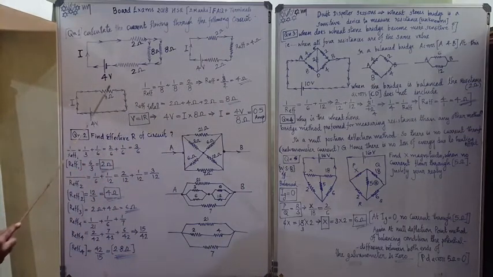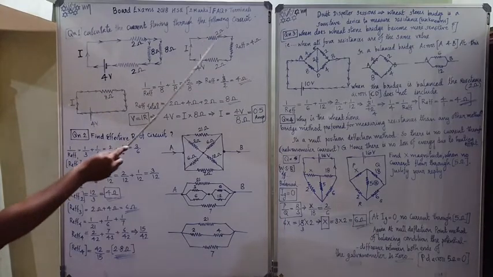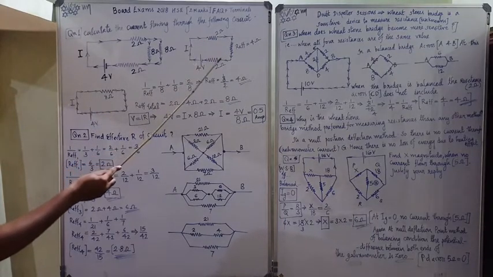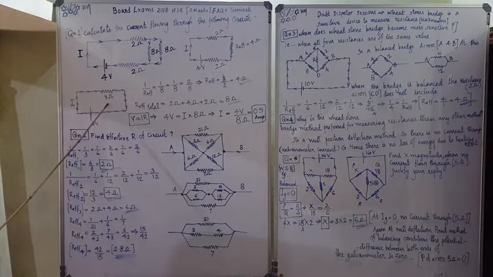This is the diagram which is written over here. I have eliminated all the complexity of resistances and given a single resistance of 8 ohm. Now we can find the current very easily. The equation is V equals IR, and the voltage which is given is 4 volt.